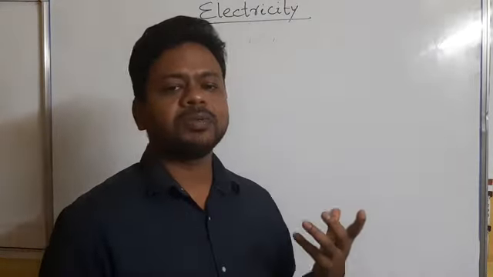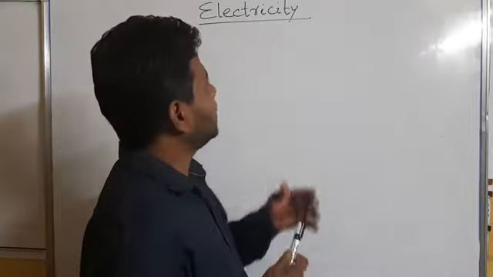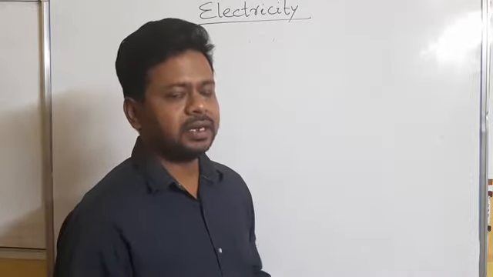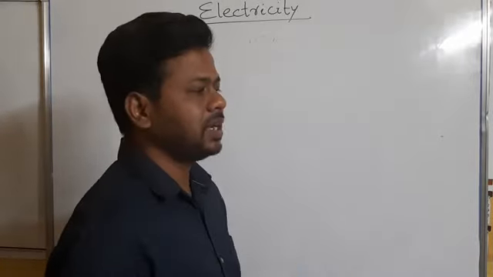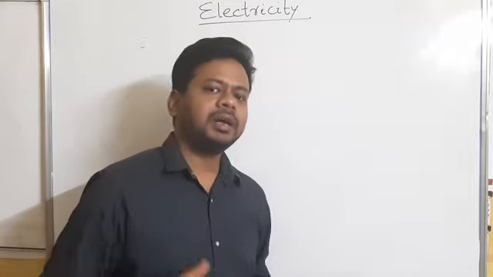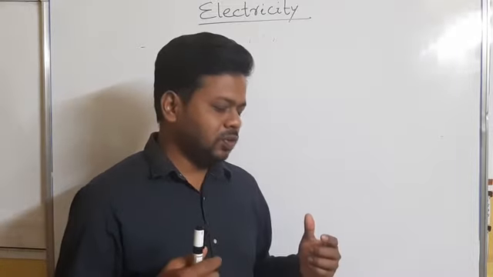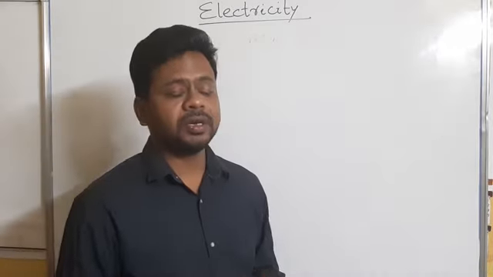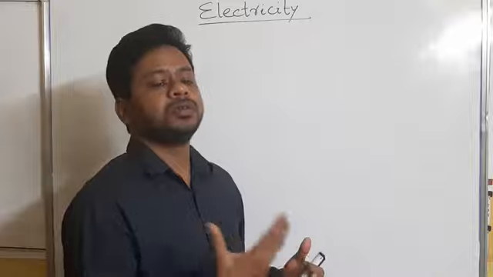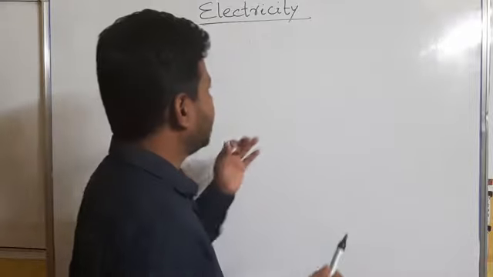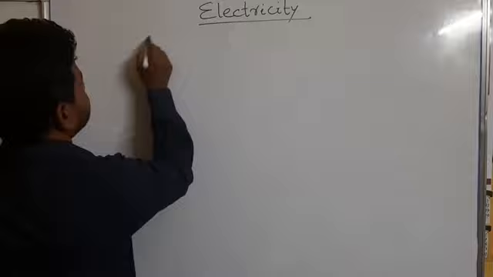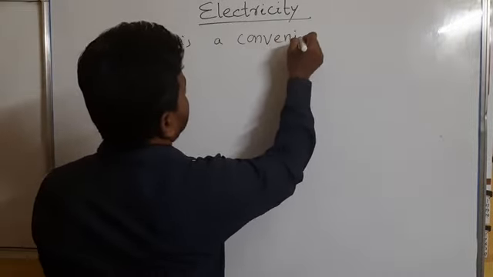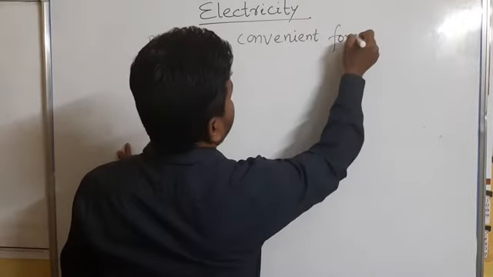So the first question comes, what is electricity? I can say that electricity is a form of energy. Different forms of energy are there, and electricity is also a form of energy. It is a convenient form of energy. Why am I saying convenient? Because it is the easiest form of energy which we can use, and that's why we have so many instruments which run by electricity. So I can define it as a convenient form of energy.